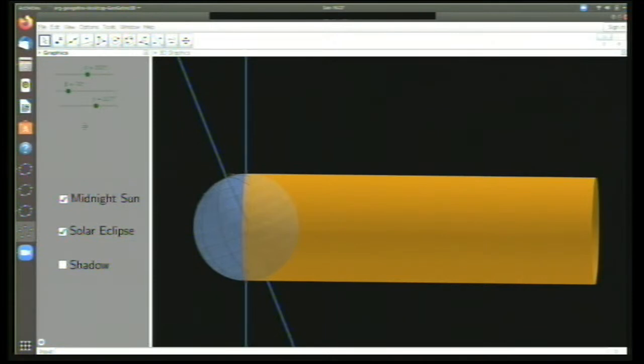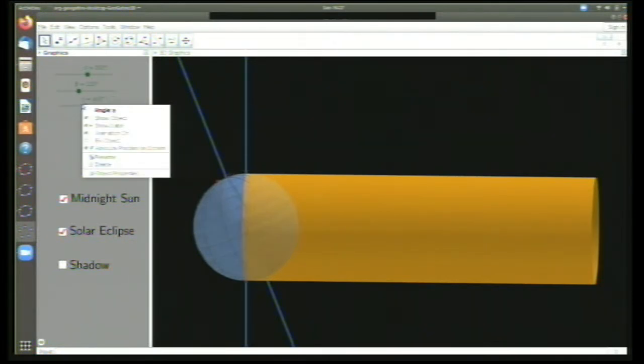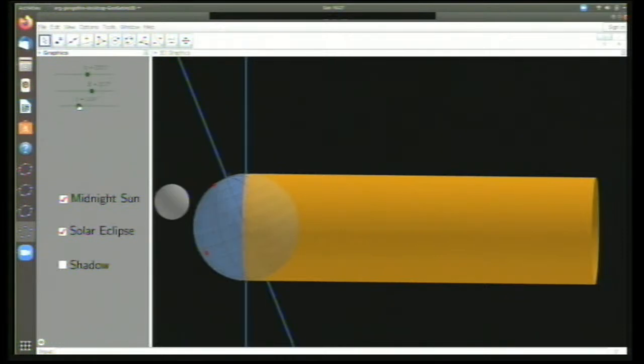So this can be demonstrated using this applet. Now let me just show you how the shadow will come. I'm keeping the moon in between the sun and the Earth. Now see, I have the shadow of the moon. Wherever this shadow comes, whatever place is under the shadow will experience a solar eclipse. See, this red point will go inside the shadow and then it will experience it.